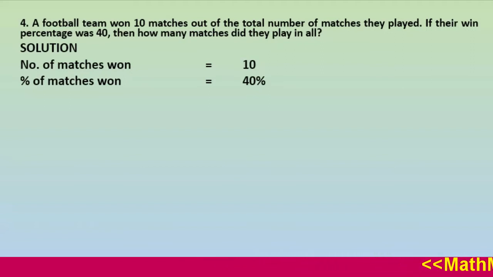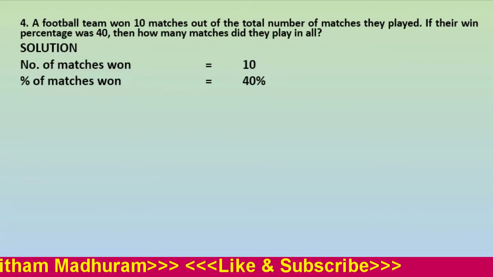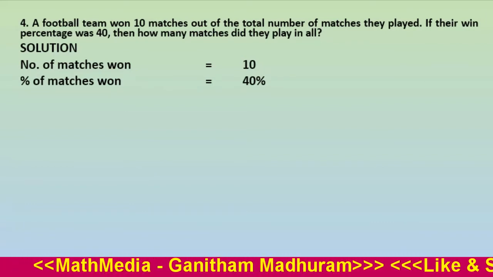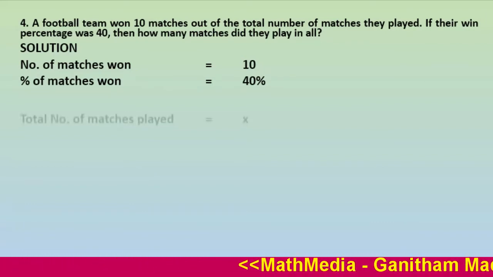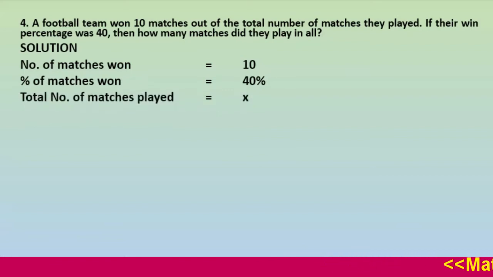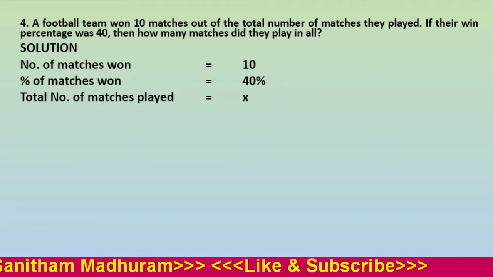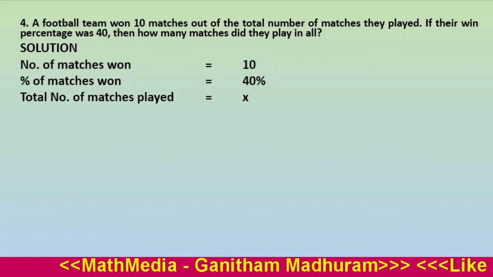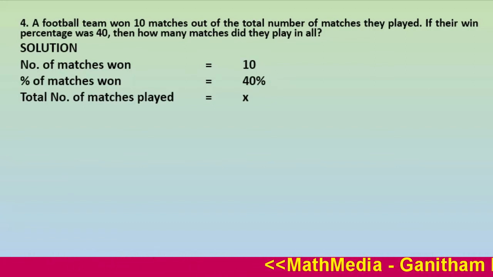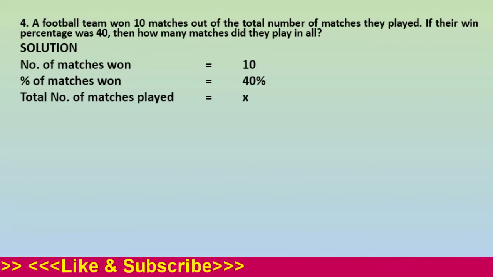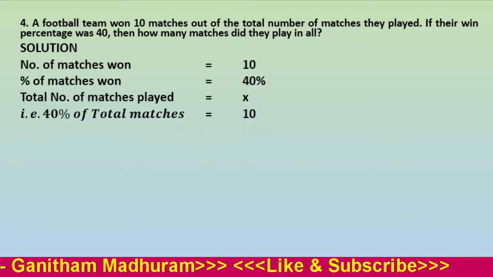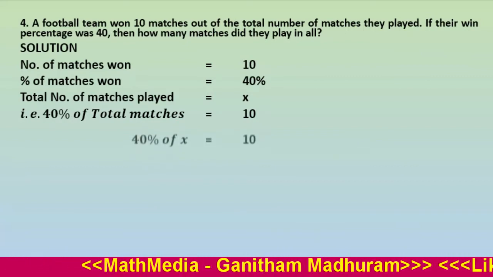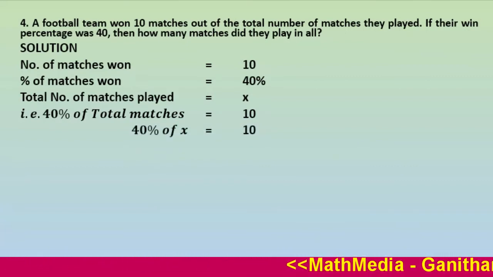Here the percentage won and the number of matches won are given, and they are asking for the total matches played. So we can take the total matches played equal to x. That means 40% of the total matches played equals 10. We can write it in mathematical form.